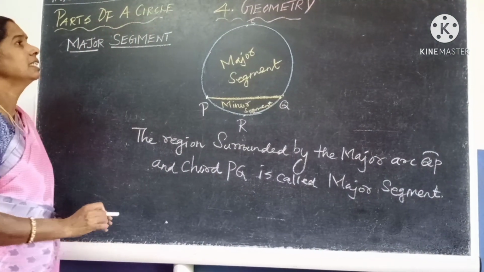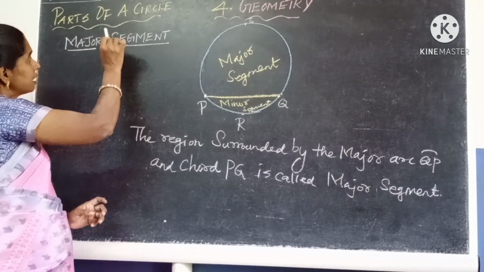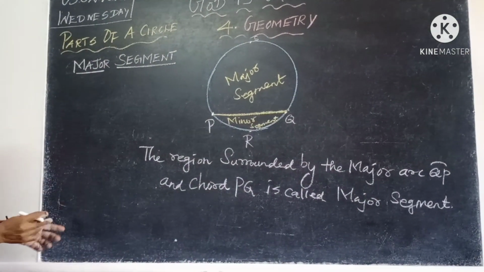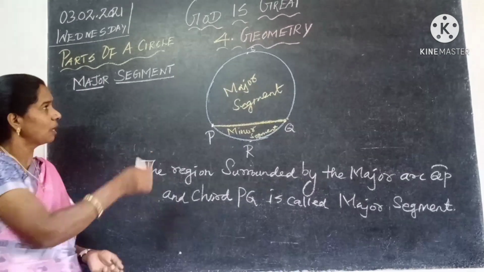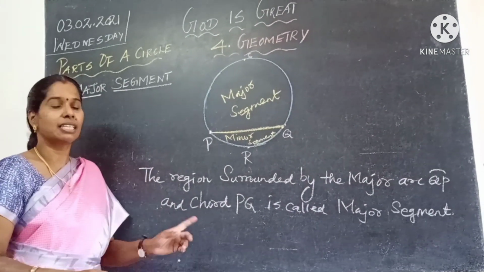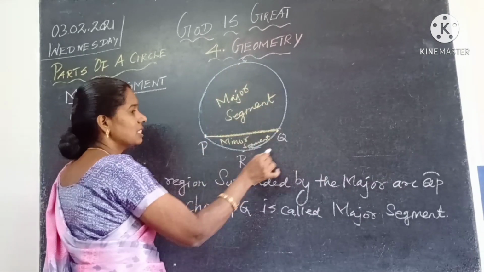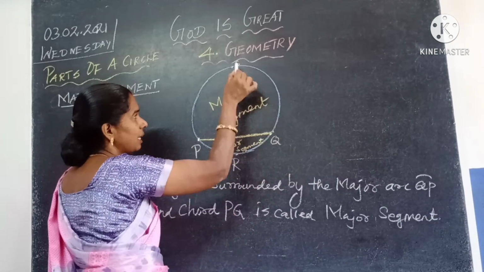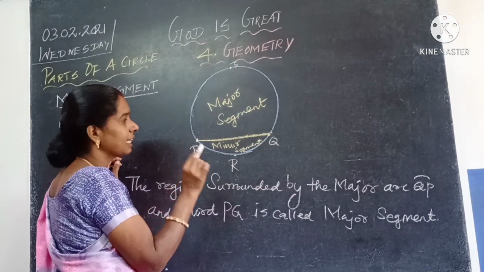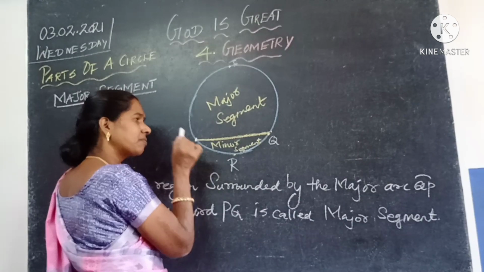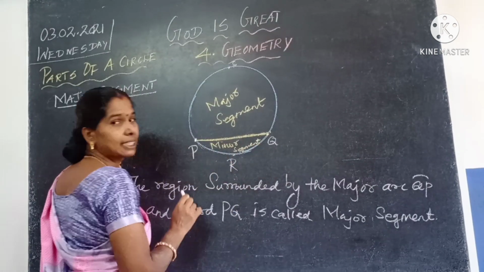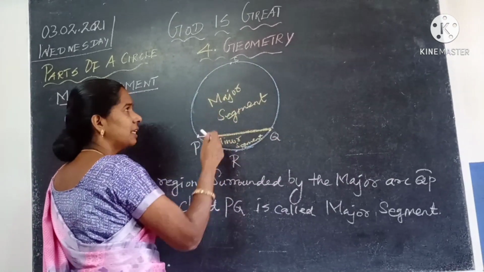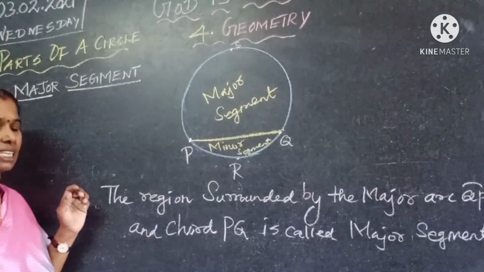In parts of a circle, chapter 4 geometry, we are discussing parts of a circle. Now we are going to see major segment. We have just finished the arcs idea. In a circle, first we have taken four points, P, R, Q, S. I told you the area covered by the small arc PQ is called the minor arc, and the arc QP is called the major arc. This we have finished.